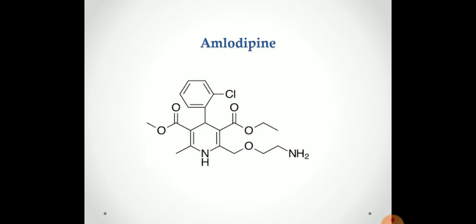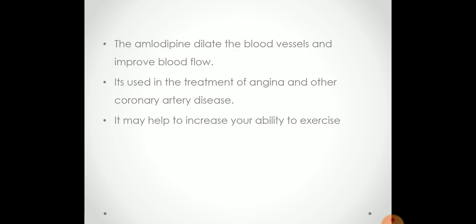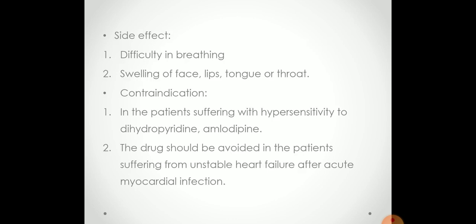Next drug is amlodipine. Amlodipine dilates the blood vessels and improves blood flow. It is used in the treatment of angina and other coronary artery disease. It may help to increase your ability to exercise. The side effects of amlodipine are difficulty in breathing and swelling of the face, lips, tongue or throat.